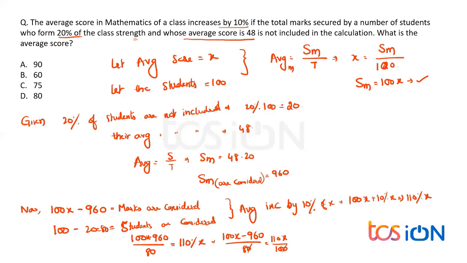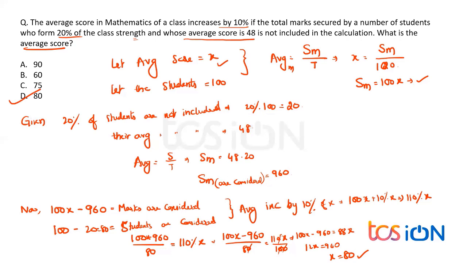Now the zeros get cancelled, and that says 100x minus 960 is equal to 8 elevens are 88x. That gives me 100 minus 88, 12x equals 960. So x is equal to how much, everybody? x is equal to 80. What is x? x is nothing but the average score, and that's what we have found. That is option B, everybody.